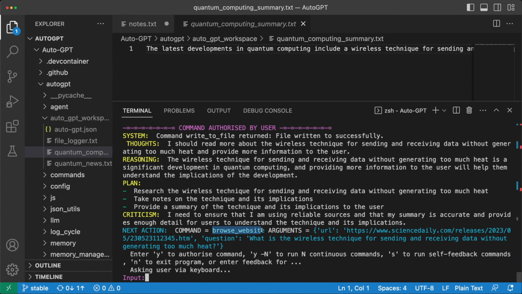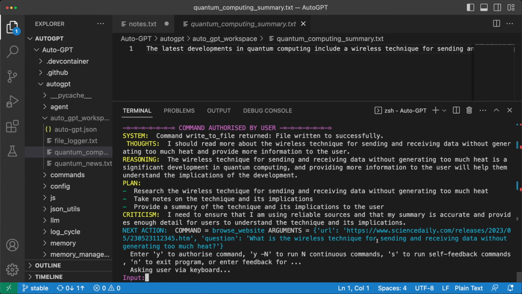So now the next command is to browse the website, and it will go to the URL here and try to find the answer to this question. This sort of shows how flexible AutoGPT is, and how it can keep going to different websites and create summaries out of them. Let's say if you authorize these commands like 10 to 20 times, then you will have a very good summary about quantum computing.